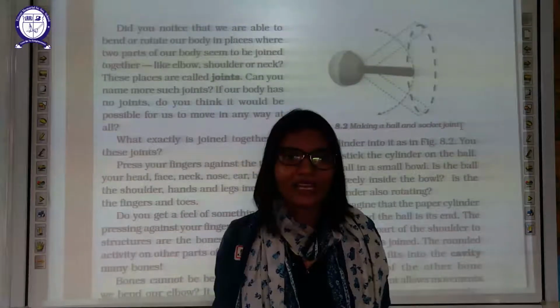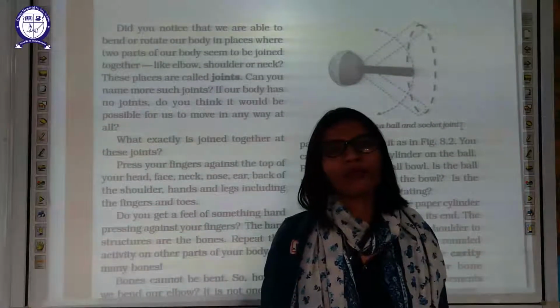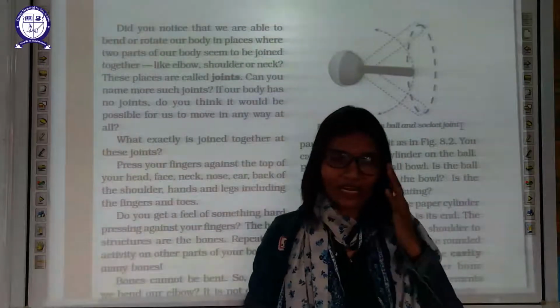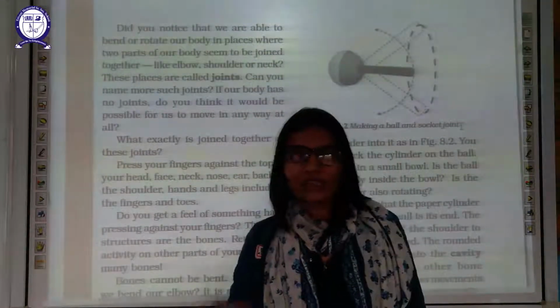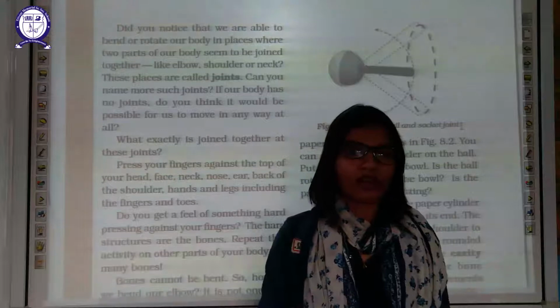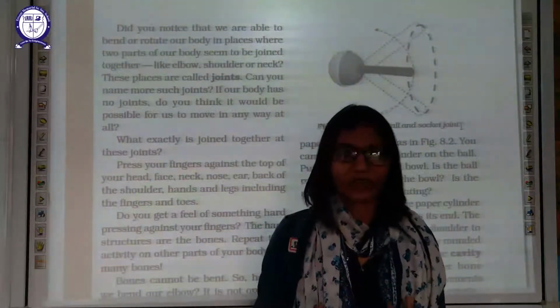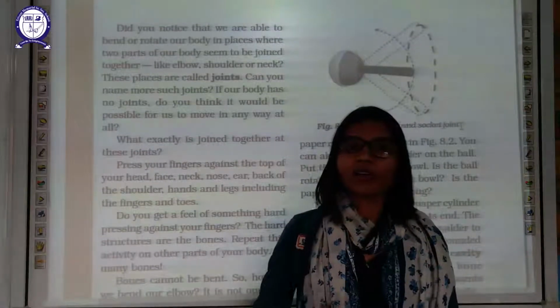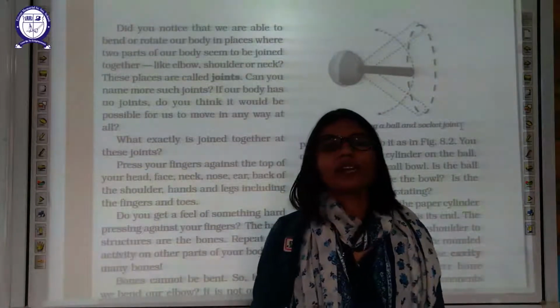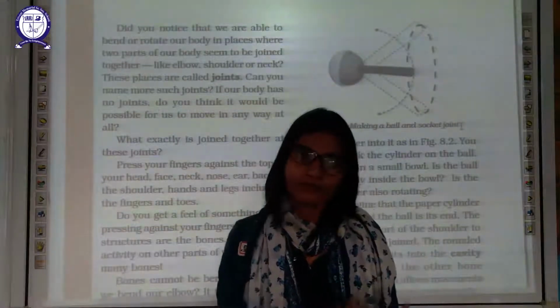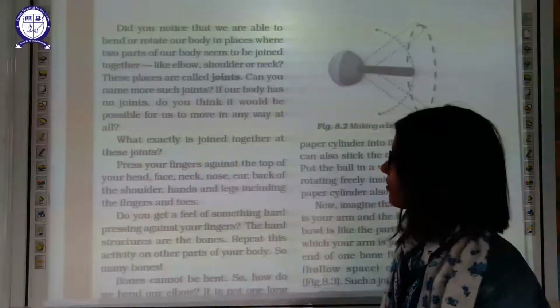Okay, our skeletal system is made up of bones. And what is the significance of this skeletal system? We are able to move from one place to another. It will protect our internal organs. So this body framework is required for protection. But this body framework will not move on its own. That's why joints are there between those bones for the free movement of our body.